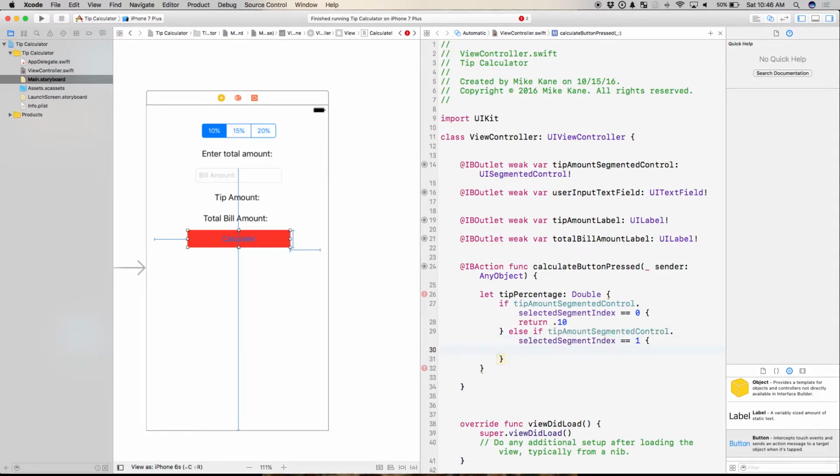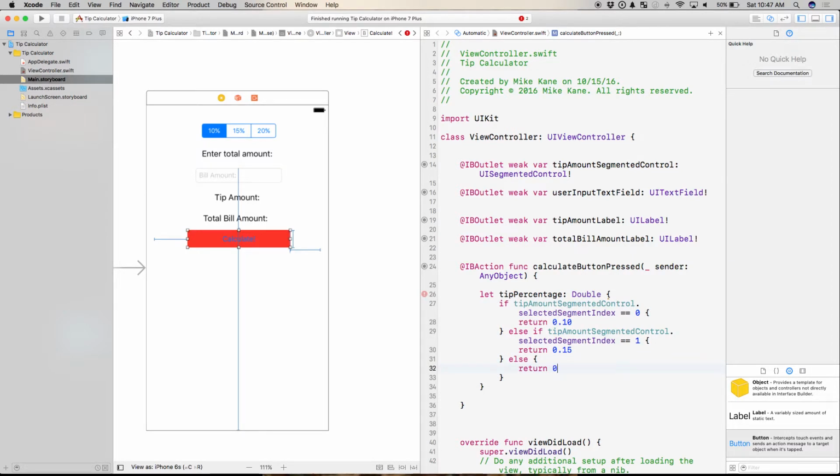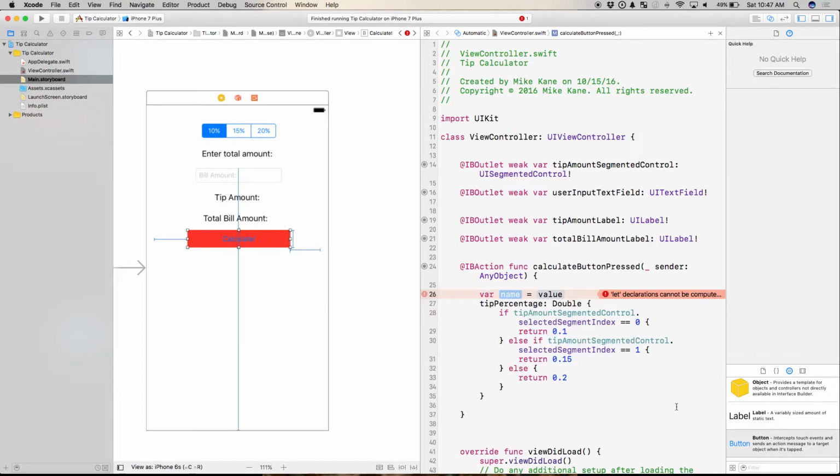So it's 0 indexed because it's an array underlying it there. I'm going to say return, that has to be 0 point that, excuse me. I'm going to say return 0.15. And finally, else return 0.2. And that should do. And those don't need to have that, and that should be all right. Cool. Oh, it can't be computed. Excuse me, that'll be var.